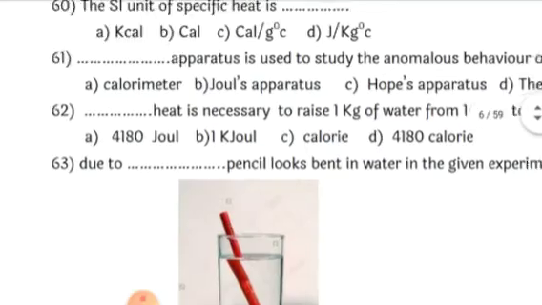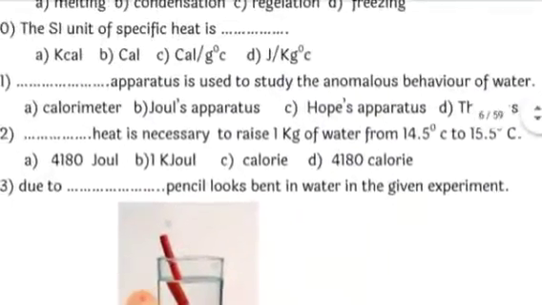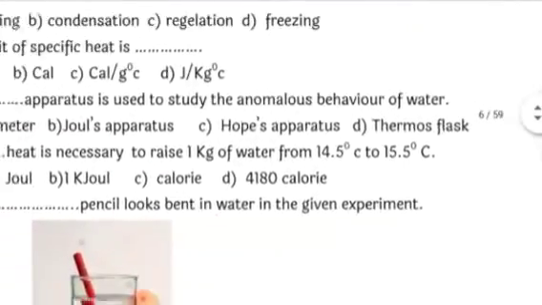Next, dash is the apparatus to study the anomalous behavior of water. So this is very simple. The correct answer is Hope's apparatus is used to study the anomalous behavior of water.